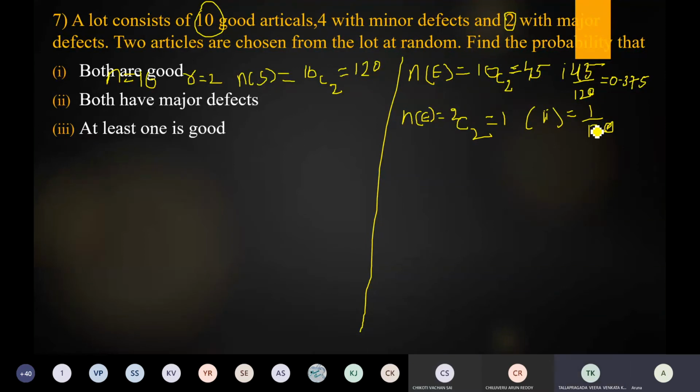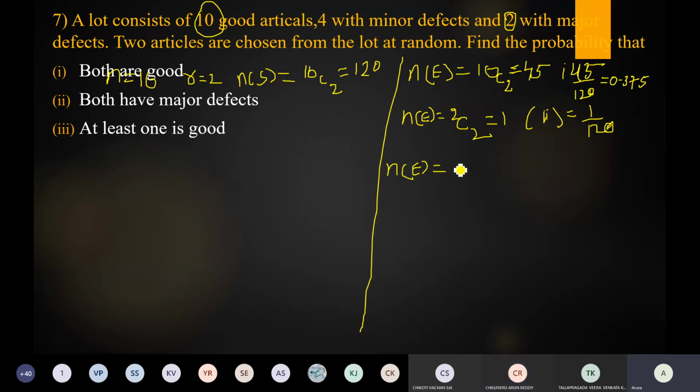What about the third question? At least one is good. So here we have to draw how many articles? 2 articles. Out of 2 articles, at least one is good means minimum one is good, maximum 2 good. Why do we take 2 only? Because here we have to draw only 2 articles. So how to write the number of ways? 10C1 into 6C1. So first write the number of ways.